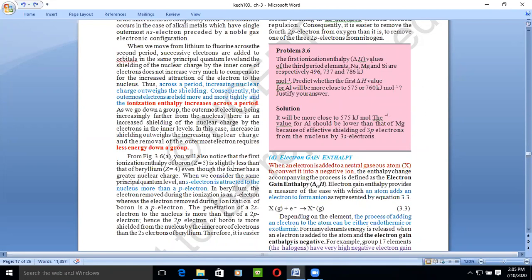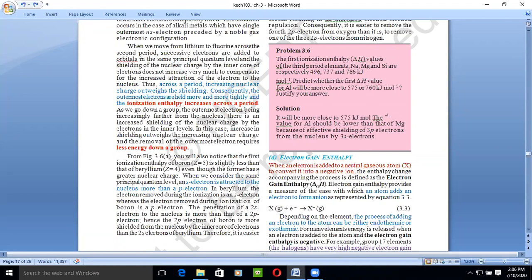Okay, so we have done this thing that along the period there is an increase in the ionization enthalpy, but when we go down, there will be a decrease in ionization energy. Because when we go down the group, as the atomic size increases, the force between the outermost electron and the nucleus will be affected by this shielding effect. So it requires a lesser amount of energy to remove that outermost electron.